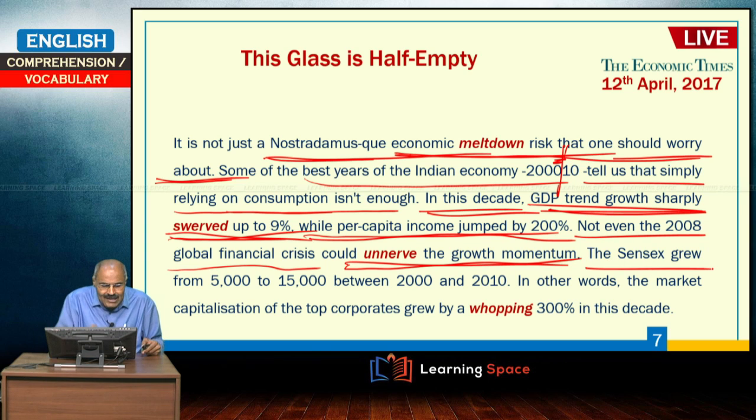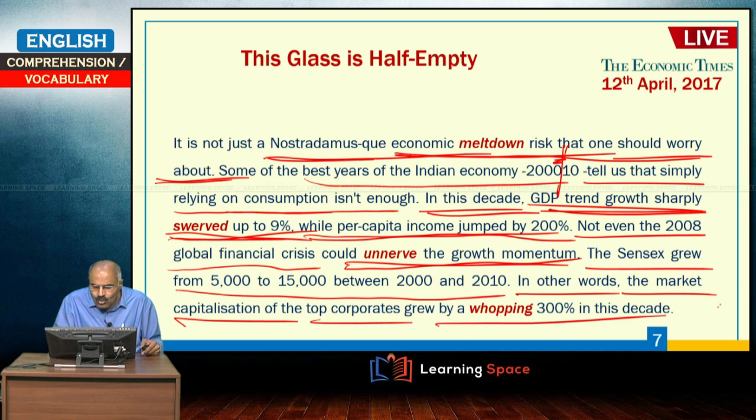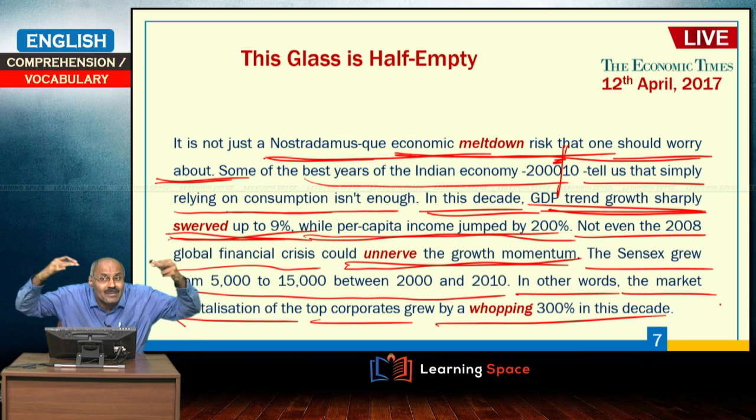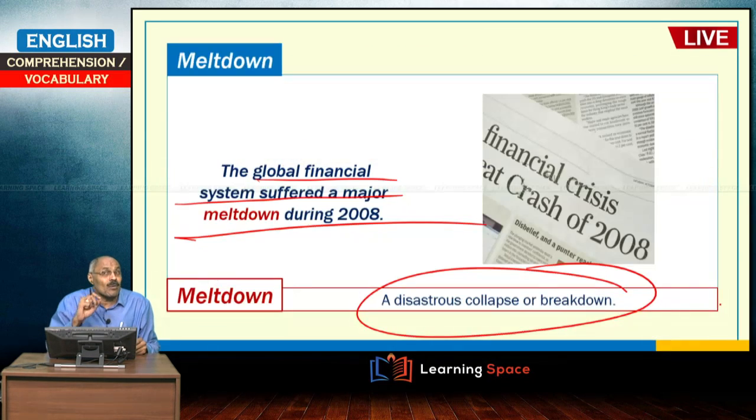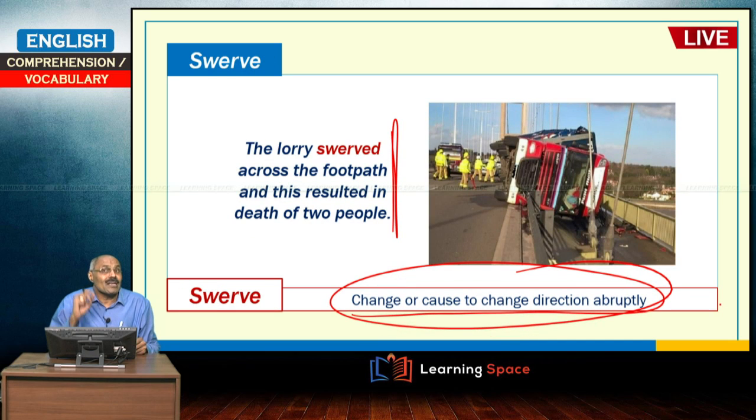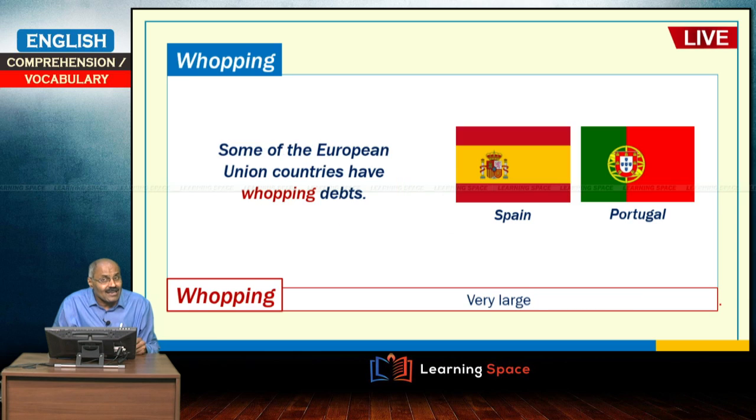The Sensex grew from 5,000 to 15,000 between 2000 to 2010. In other words, the market capitalization of the top corporates grew by a huge 300% in the decade. So, he is continuing this. Please read this article. You can learn several aspects about the Indian economy. You can understand several concepts. I have taken only part of this article.